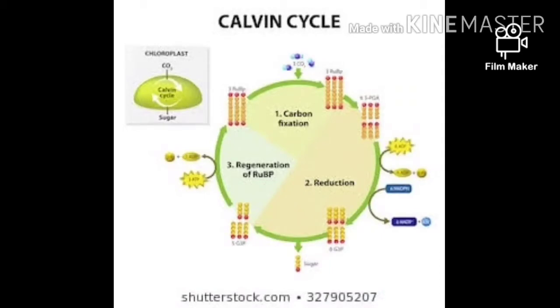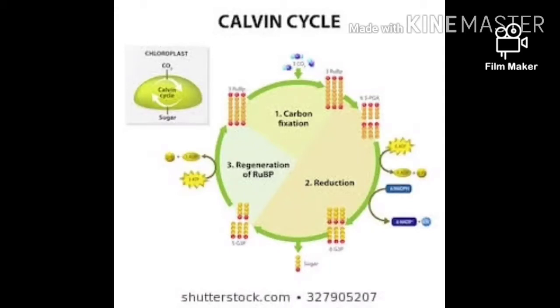In the regeneration phase, first 4 molecules of G3P are isomerized into 4 molecules of DHAP in the presence of an enzyme called triose phosphate isomerase. Then after this, from these 4 DHAP, 2 DHAP combine with 2 molecules of G3P and produce 2 molecules of fructose 1,6 bisphosphate in the presence of an enzyme called aldolase.